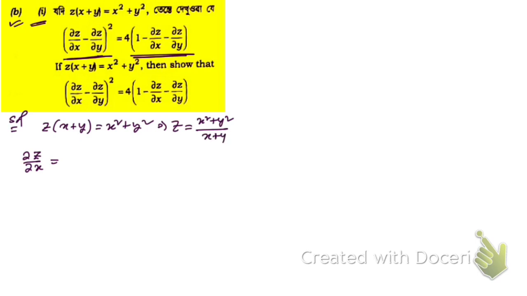So here we're going to apply the rule for the derivative of u by v, where both are functions of x, suppose. In that case, it is denominator times derivative of the numerator, minus numerator times derivative of the denominator, divided by denominator square. Hope you know this rule.